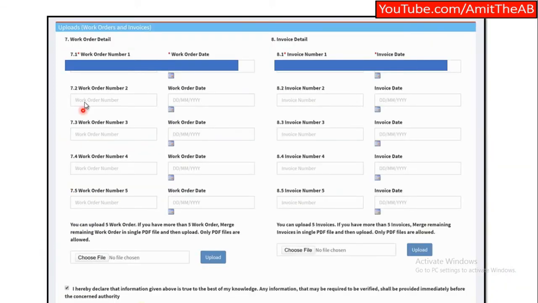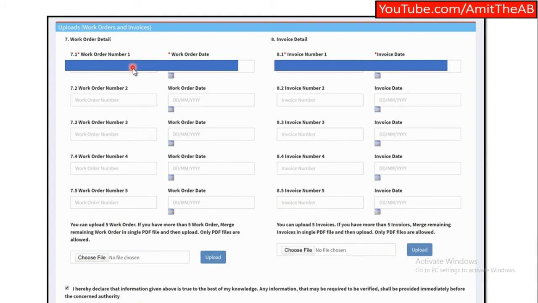Once you go forward, then you have to upload the work order and invoices. You can upload the work order, then its date, the invoice number and its invoice date. You have to just fill in the data over here. After that, once you fill the data, you would have to click on upload and select that particular copy. You can use a PDF file and put it over here.